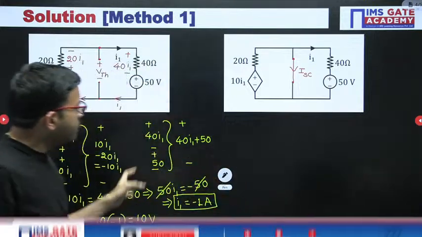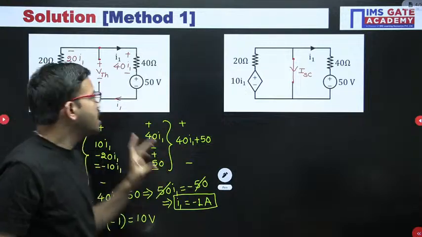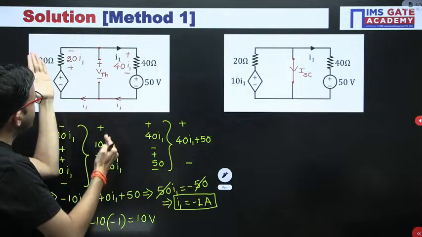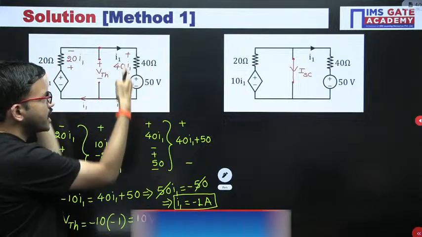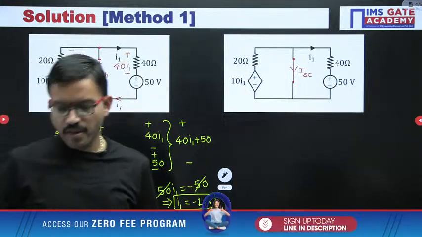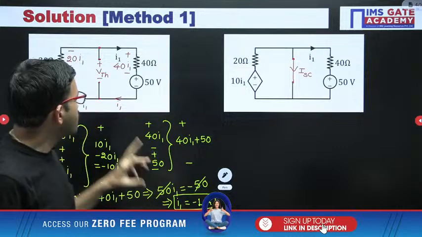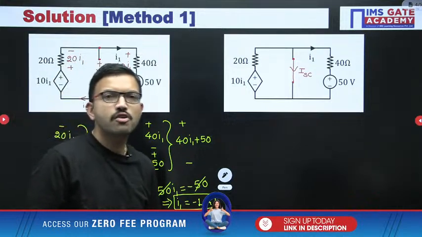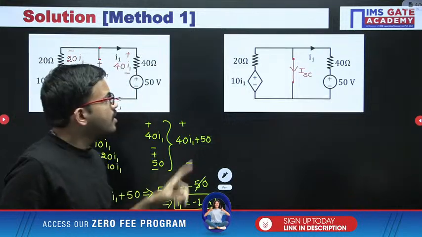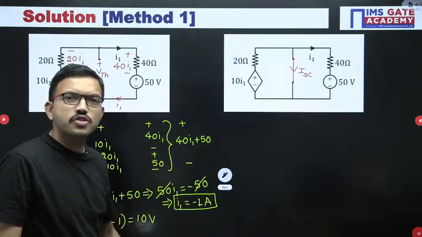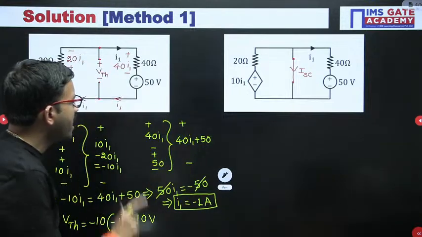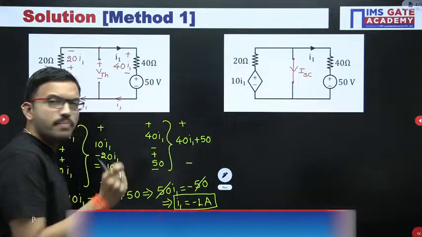In any equation you can substitute, there is no issue, because ultimately VTH is nothing but either this branch voltage or this branch voltage. I hope it is clear for everyone how to find the VTH. Now let us calculate the short circuit current. If any of you have any doubt regarding this representation, you can mention it in the chat.